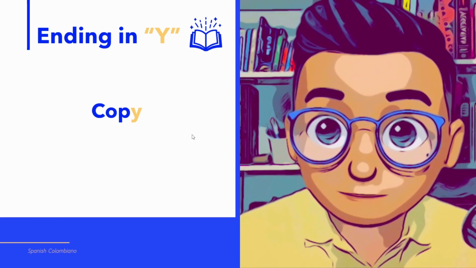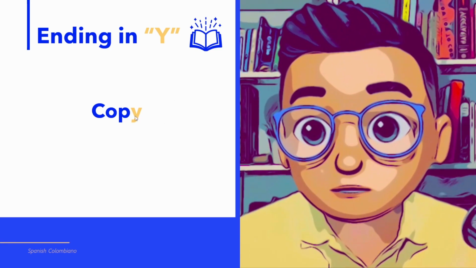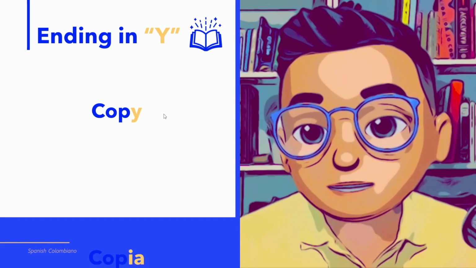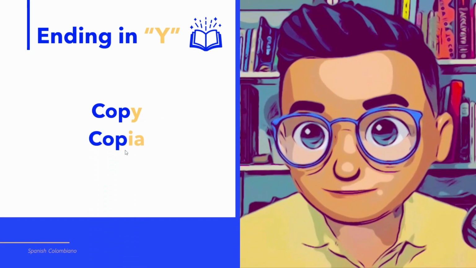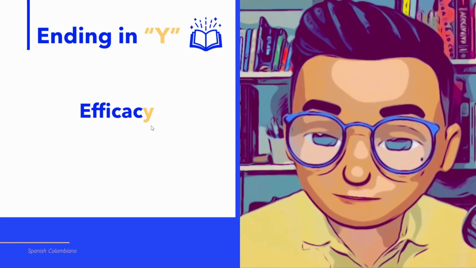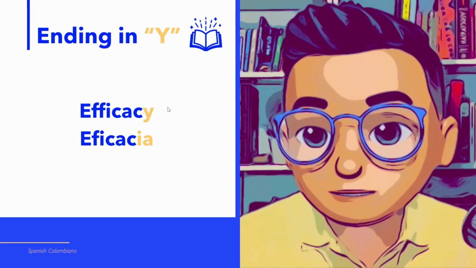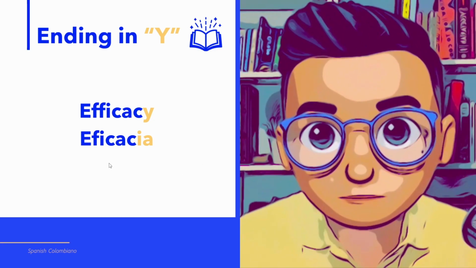Another example with the word copy. This is a word that we use so often. If we change Y for IA, copy becomes copia. Pretty easy. Let's see another example with the word efficacy. Efficacy, we change Y for IA and it becomes eficacia.